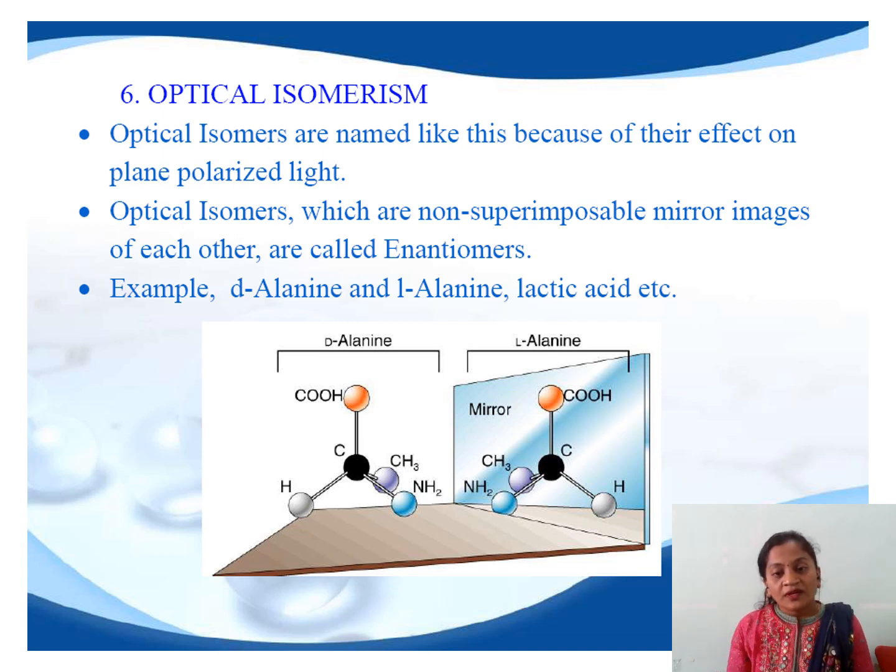Enantiomers, diastereomers, both these are the types of optical isomers. Both these compounds may or may not be optically active, depending upon the symmetry or asymmetry in a molecule. But generally, optical isomers have similar physical as well as chemical properties.